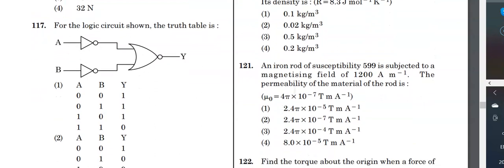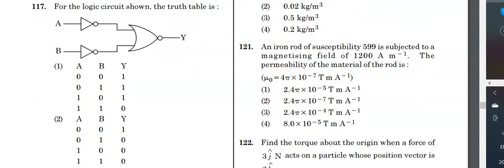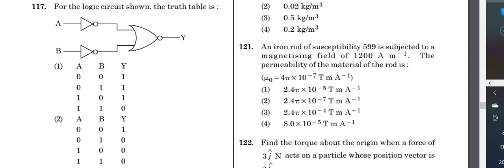For the logic circuit shown, which is the correct truth table? We can see that the circuit consists of two NOT gates, A and B, and their outputs are going to be the input of one NOR gate. So let us write the truth table for this combination. Let me put it as A, B, Y. For the first one, 0, 0, you get 1.